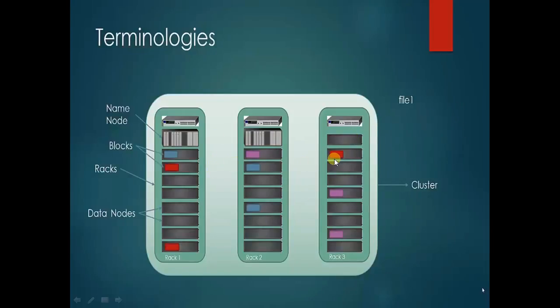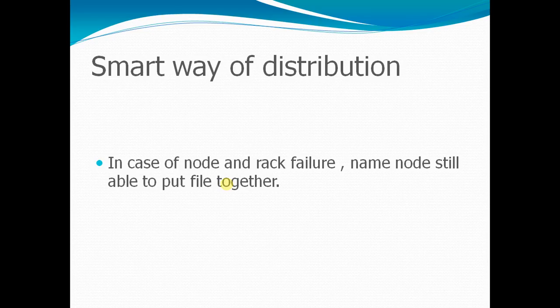Then, as you can see, one red replica is in rack 3, but the other 2 replicas are in rack 1. So at most 2 replicas can be in the same rack, but another one has to be in a different rack. Therefore this is the smarter way of distribution in Hadoop. Why is it called a smarter way of distribution?